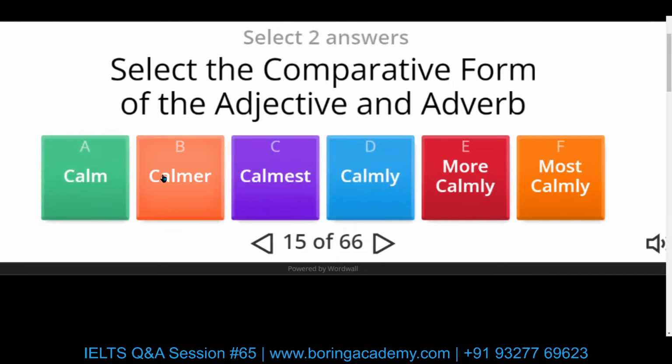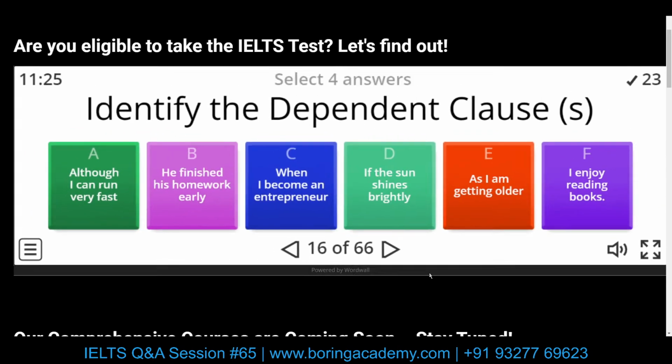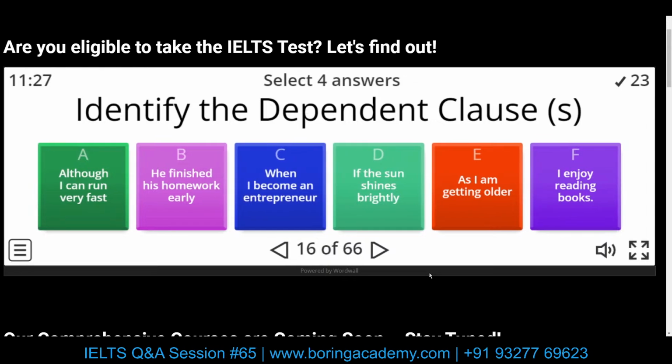When we talk about the comparative degree, calmer, so he is calmer than him. This is our comparative form of an adjective, B and C. And this is the superlative form of the adjective, calmest. When it comes to the adverb calmly, we cannot say calmlier. So we have to add more. This is our comparative form and this is our superlative form. So more calmly and calmer is our answer. Is it clear now? Yes. Let's select the dependent clause.